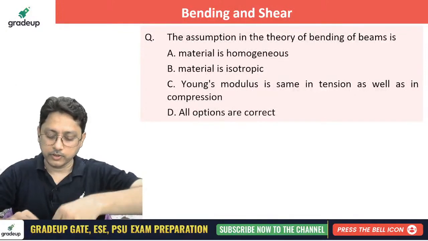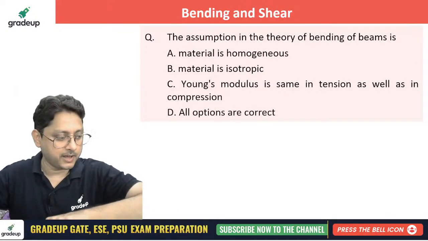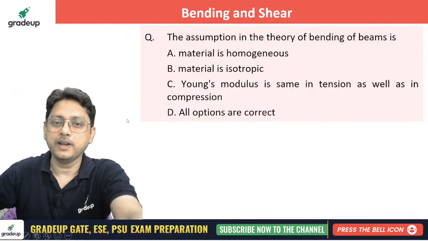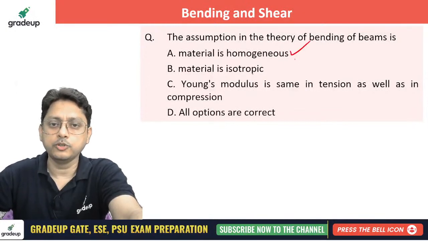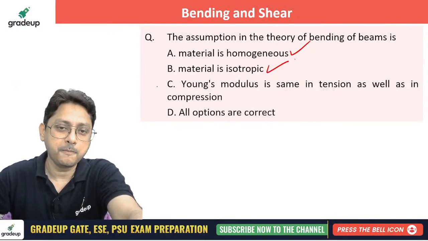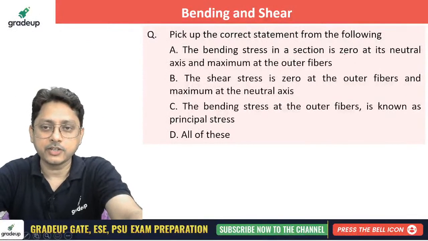Those who have actually studied bending, this is the first question that will be asked, a very basic question. The assumptions in the theory of bending: the material must be homogeneous, isotropic, and Young's modulus is the same in tension as well as compression. All the options are correct. Next, pick up the correct statement from the following.